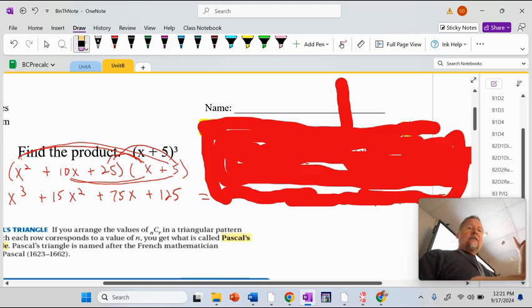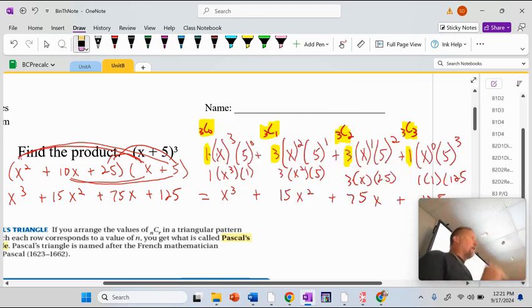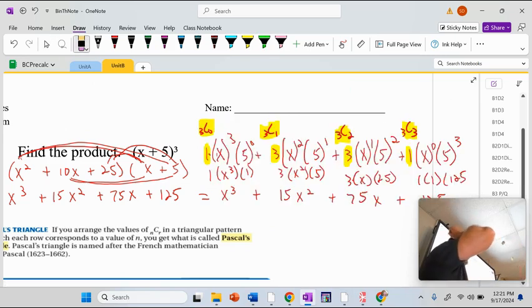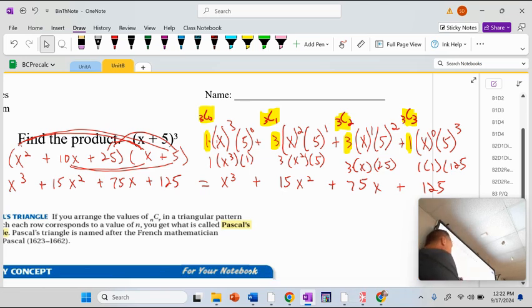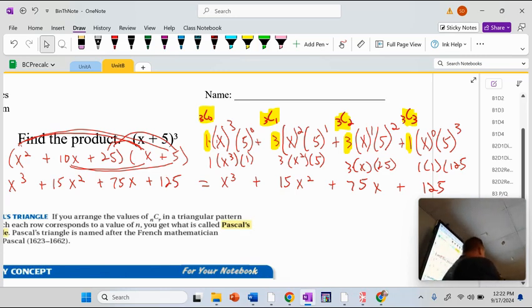Now, I will be honest, if you just had a binomial to the third, I'd probably just FOIL it out. I think foiling out is a little faster. But I did show using the binomial theorem and how you get the same answer. So if you wanted to spend a minute to write that, go ahead. So it would be 3C0, 3C1, 3C2, 3C3, the coefficients in front. But that's a little wrong because b is actually 5.